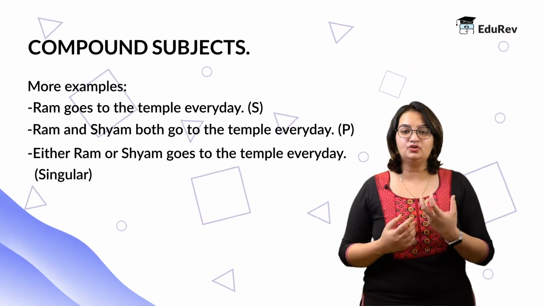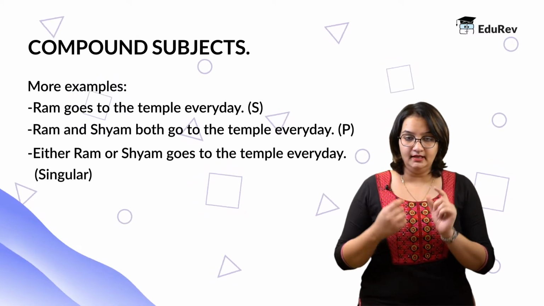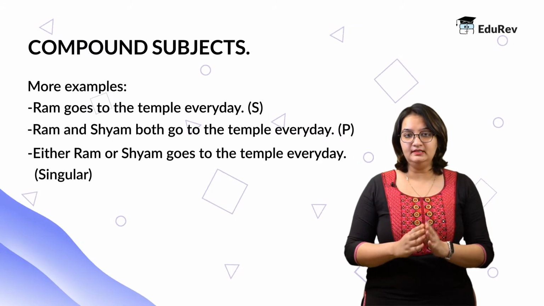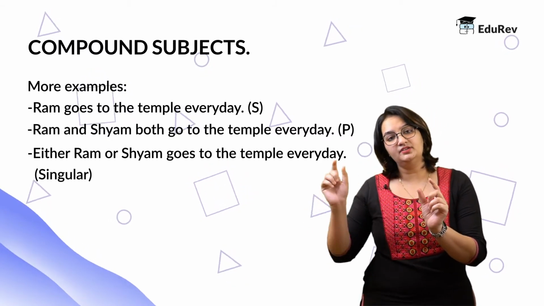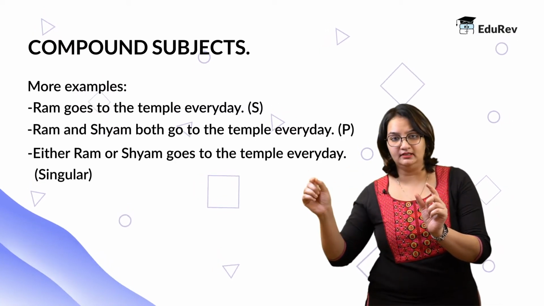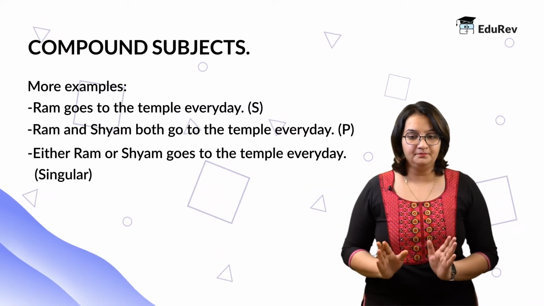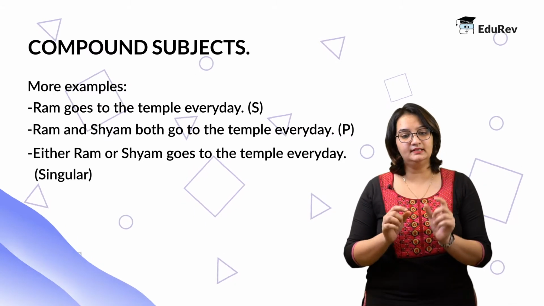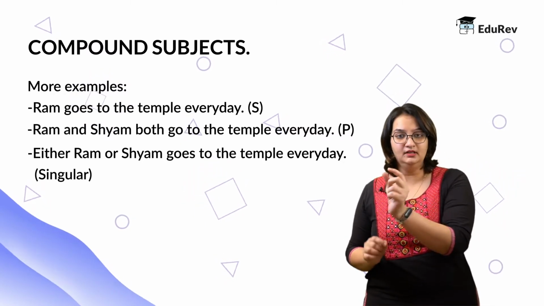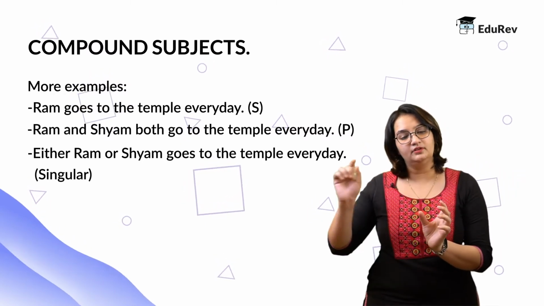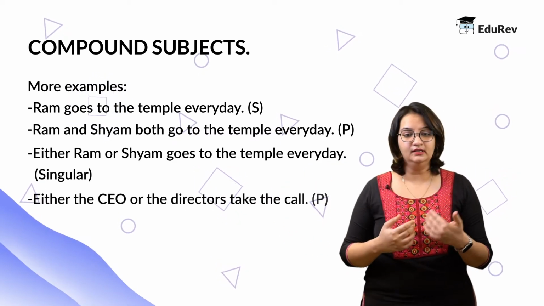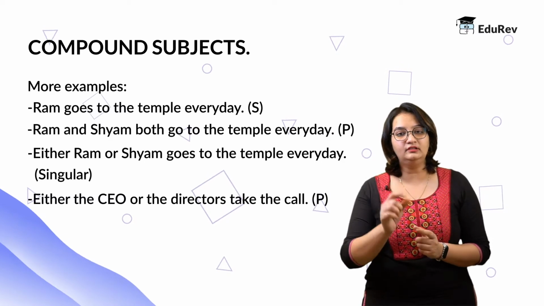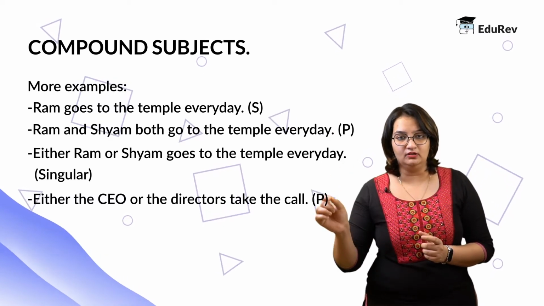Next, either Ram or Sham. Now, in this case, we are joining the two subjects via or. In this scenario, whichever subject is closer to the verb has to determine the singularity or the plurality of that particular verb. And therefore, here, since it is either Ram or Sham, Sham is singular, therefore, it will be goes to the temple every day.